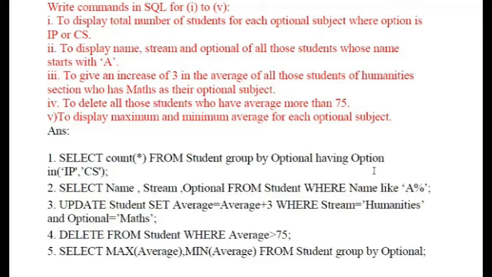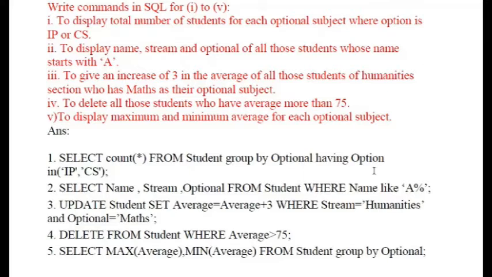Now they have specified it. So now what we are going to do is select count star from student group by optional having optional in IP, CS. Now count means number of students, that's why I'm using count. From which table, student. Now grouping by which subject, optional, having option is IP or CS.